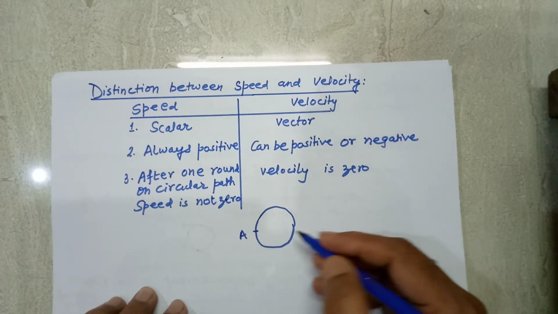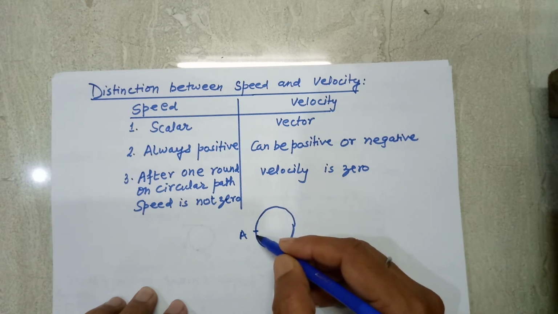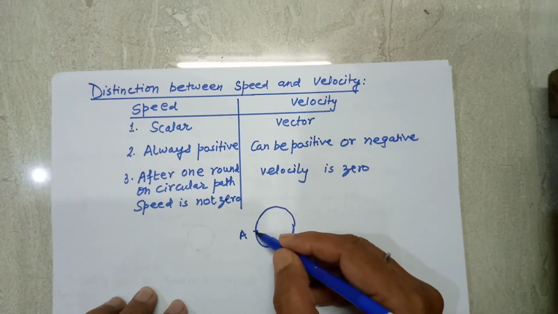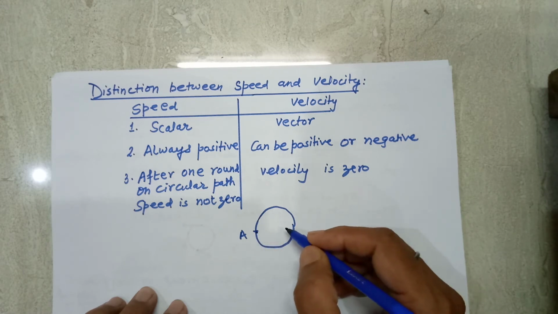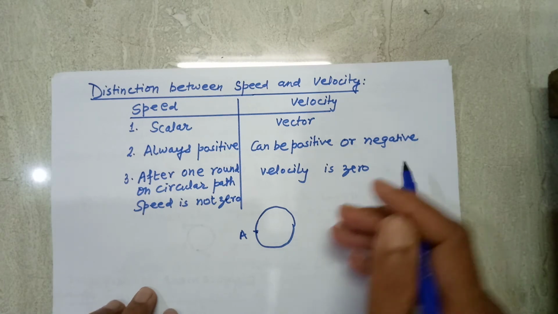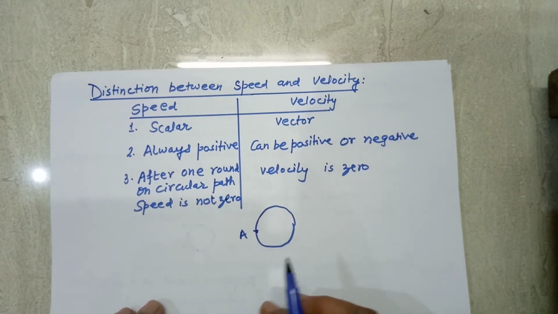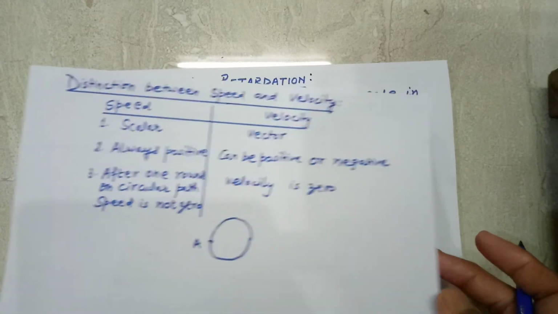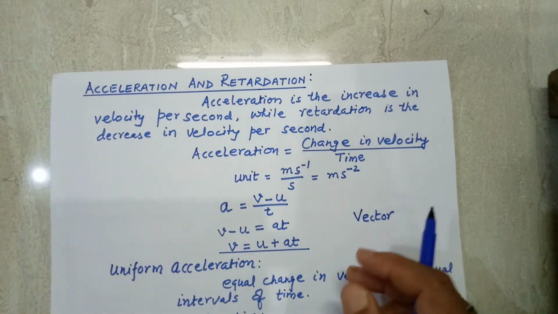But velocity is zero because velocity is displacement upon time, and in circular motion, if the body covers one complete round, then the displacement is zero. That means the velocity is zero. So these are the differences between speed and velocity.